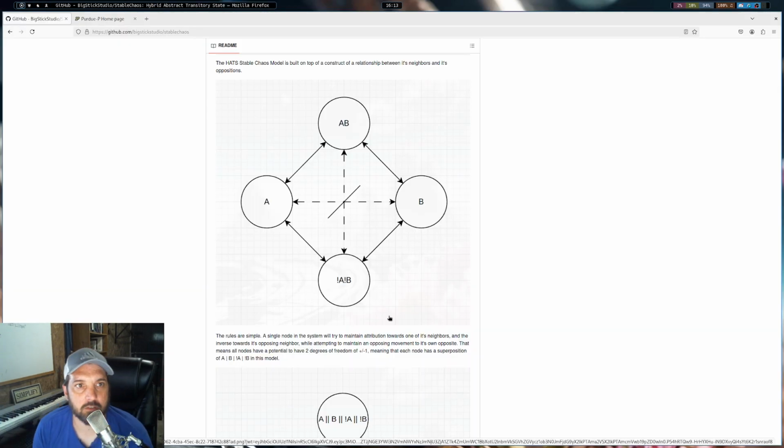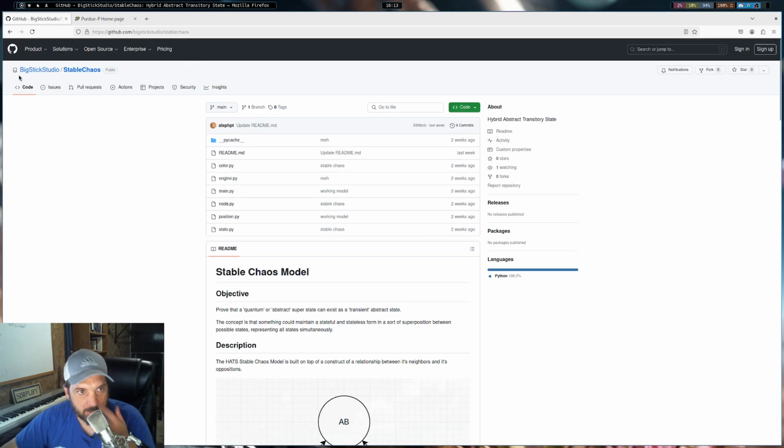I want to share with you guys my stable chaos model. You can find it on GitHub, Big Stick Studio /stable chaos. This is not on our website yet. This is something I'm still kind of developing. The model has been a concept that I have believed in for a long time.